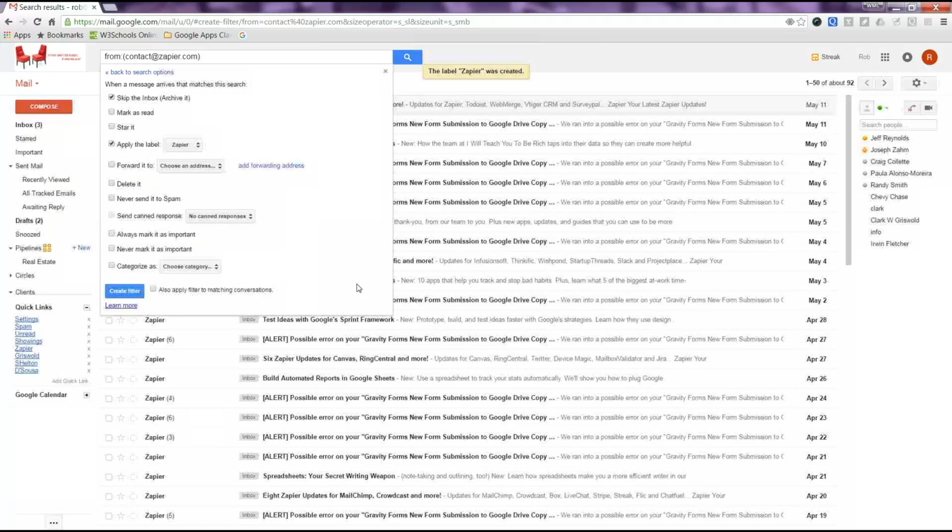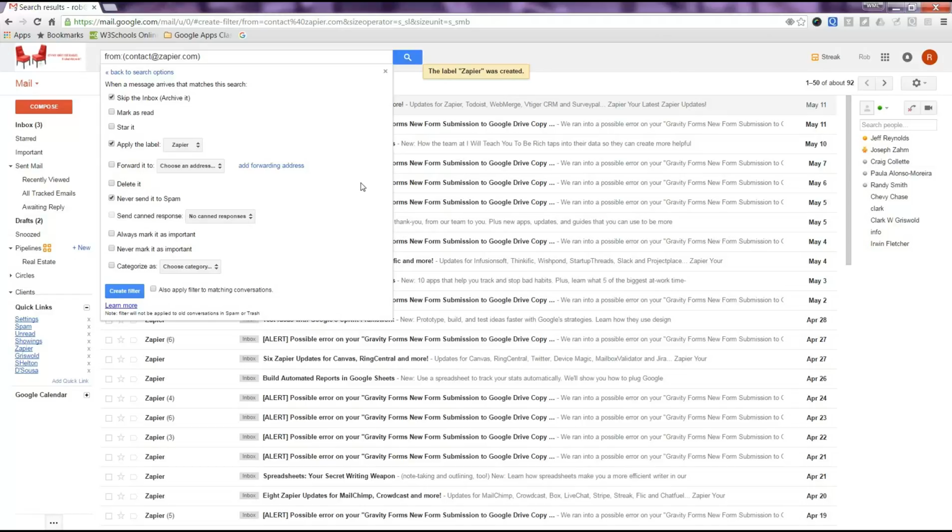right? So now I have the option. So I'm going to say skip the inbox, apply this label, and then I can say never send it to spam, right? And then I can say choose a category. Categories are the personal, social. Those are the ones where you have the tabs across the top. I don't recommend those. I just don't think they're a very business-friendly application. So now I created a filter, a rule.